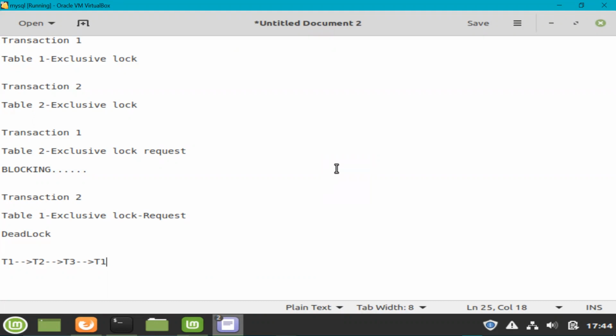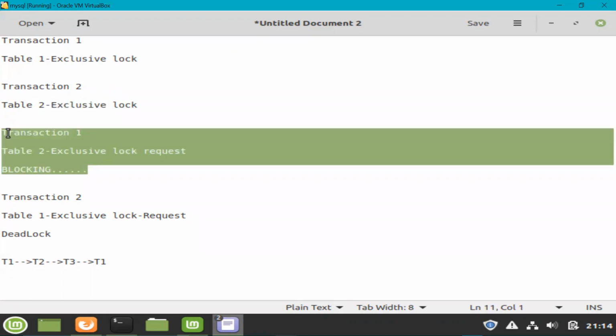They cannot proceed further. For example, there is a transaction 1 which has acquired an exclusive lock on table 1. Then there is another transaction, transaction 2, which has acquired the exact same exclusive lock but on table 2. Now, if transaction 1 requests the exclusive lock on table 2, it will have to go under blocking because transaction 2 has already acquired the lock on table 2 and this is an exclusive lock. An exclusive lock is not compatible with any kind of lock. So transaction 1 will have to wait, and this scenario is called blocking.